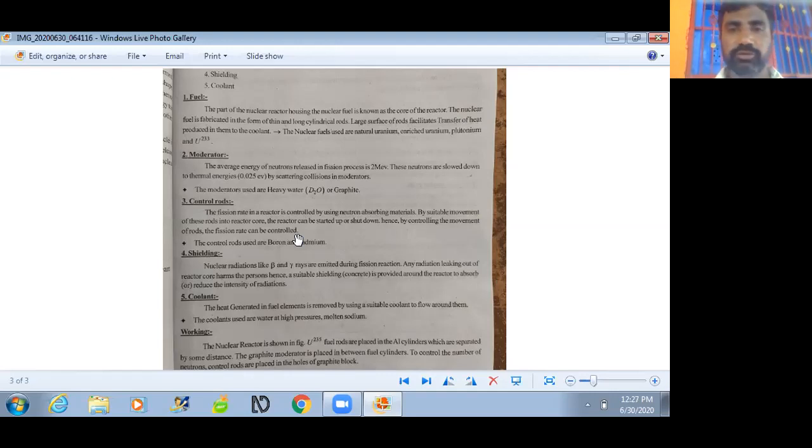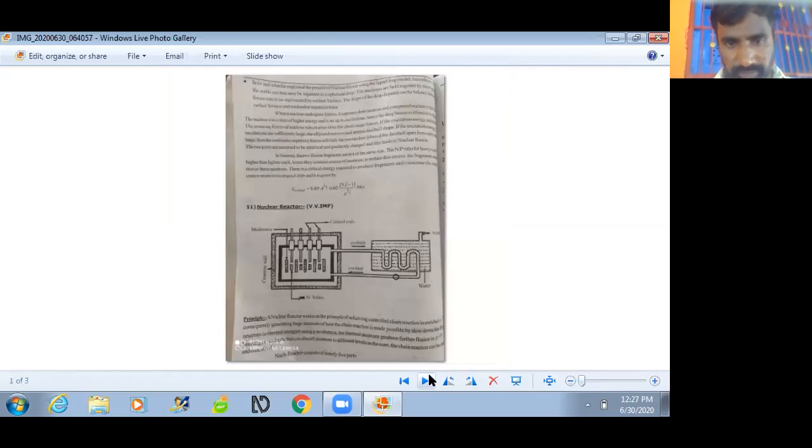Now the working of a nuclear reactor. Earlier I showed the block diagram of a nuclear reactor. Here U-235 fuel rods are placed inside aluminum tubes.